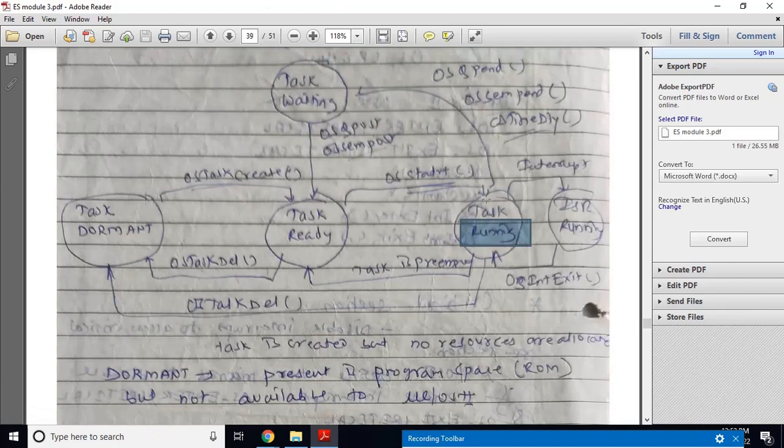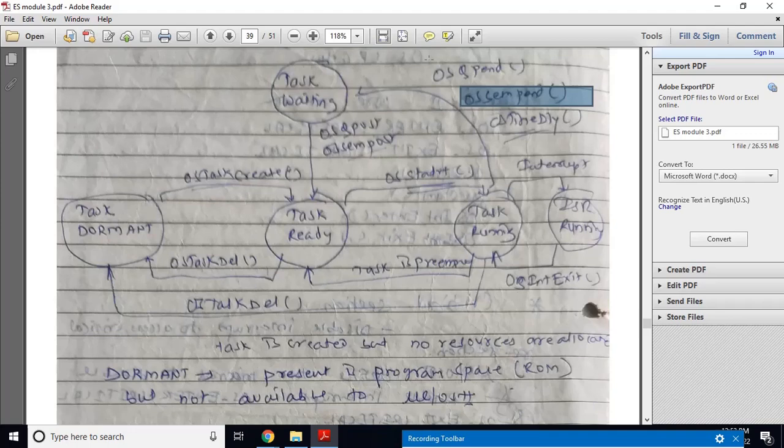When a task requires some message for communication, or some semaphore object for accessing a shared resource, and that semaphore object or message is not available, it will go into a waiting state by calling the function OSSemPend. OSSemPend means the semaphore object is not available, which means the shared resource is not available. So a task in running state will move into a waiting state because the shared resource is not available.